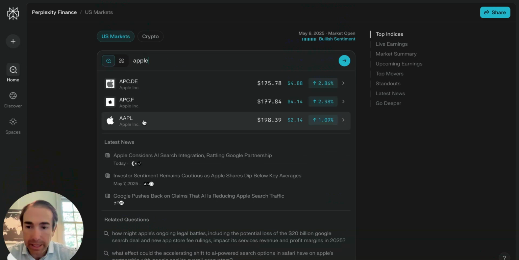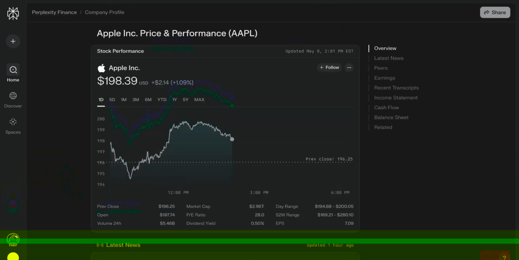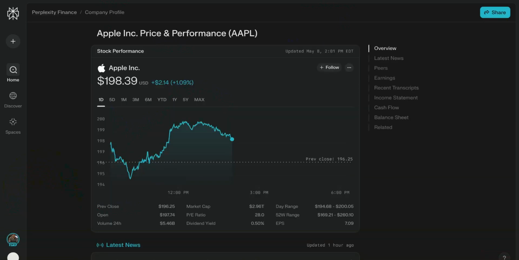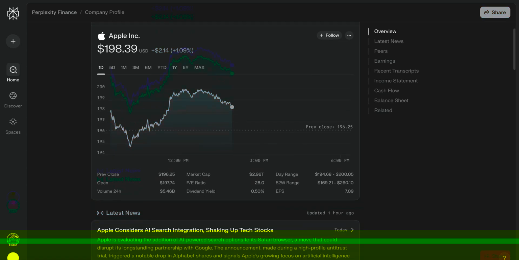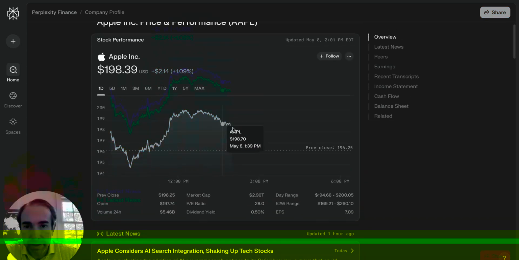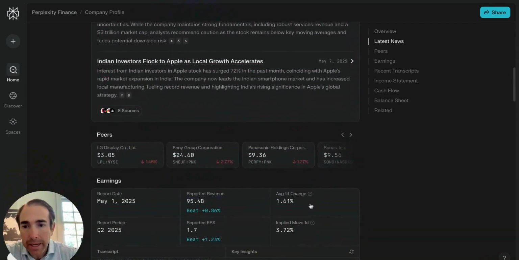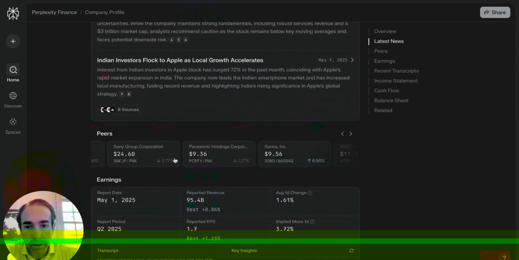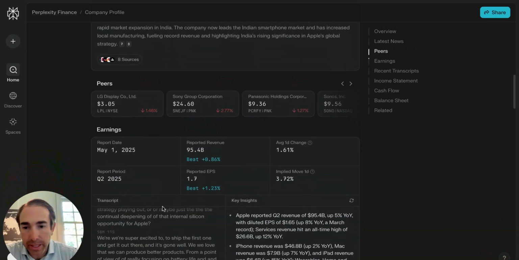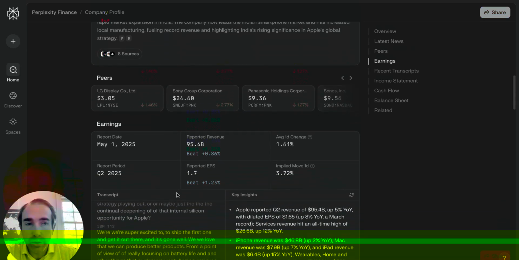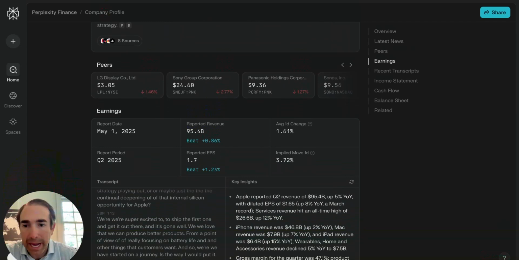But if I just want to look at, let's say, Apple, there are 2 ways. I'm going to click in on Apple, and I get an extremely detailed view of Apple right here. Daily chart. I get the latest news updated. I get to look at its peers across the board. I can see its earnings. And so this earnings was on May 1st. I'm recording this on May 8th.